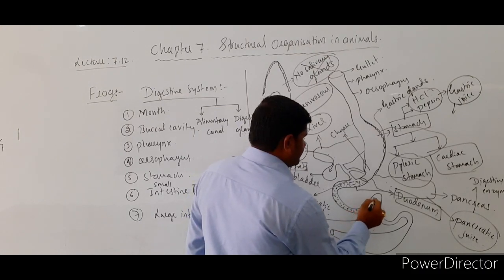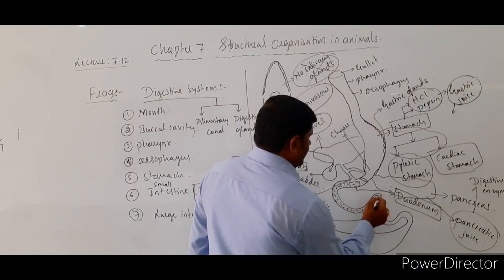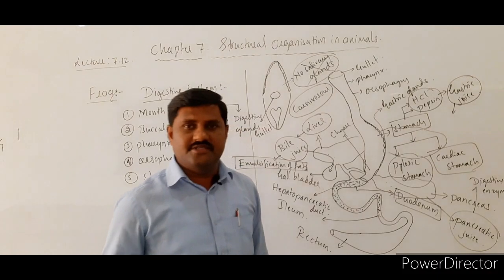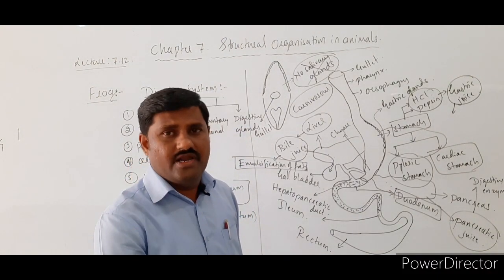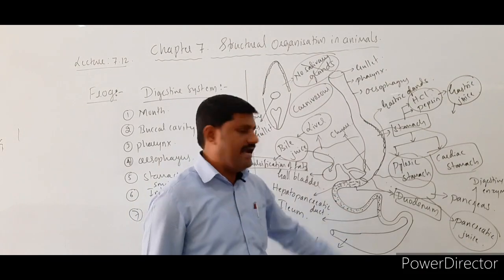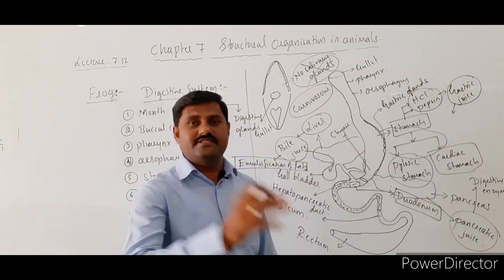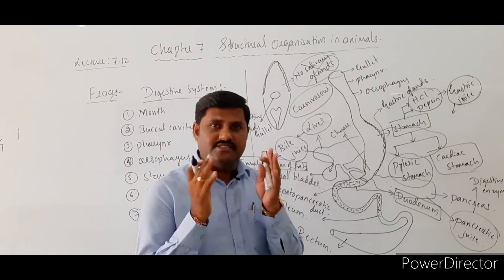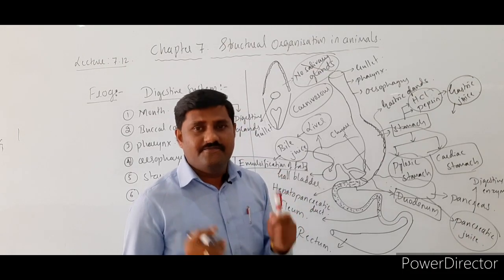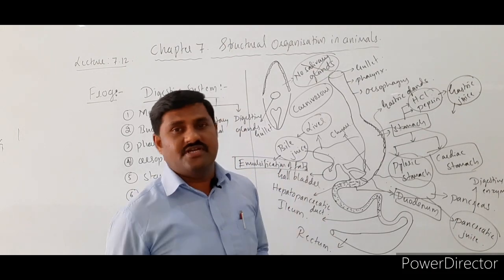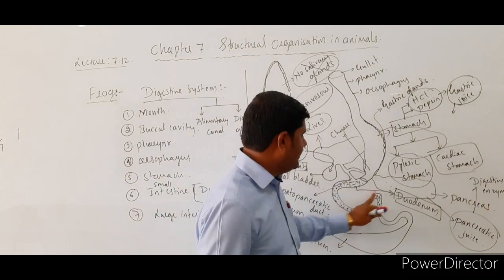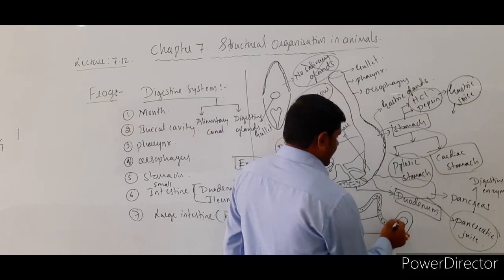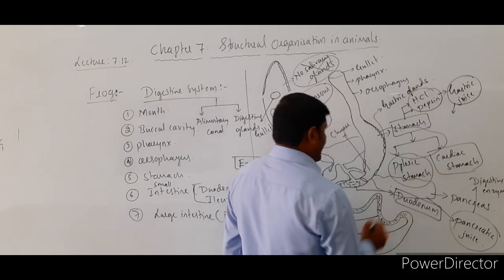And that chyme regularly enters into the ileum. The next part is the ileum. The ileum is a little coiled structure whose wall has intestinal glands, right? It produces intestinal juice, and that juice contains many digestive enzymes, and those digestive enzymes start to digest the food material. The complete digestion of the food material takes place inside the ileum itself. So when the complete digestion takes place inside the ileum, what happens?